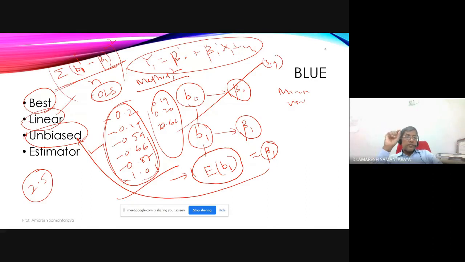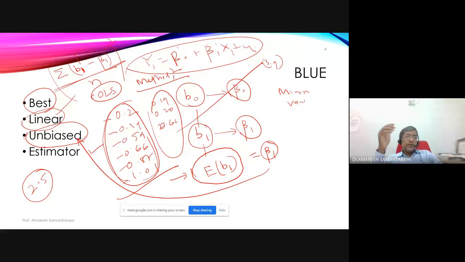So you understood the concept, I mean the meaning of all those things. Estimator and linear are simpler. Unbiased, you remember, suggests that on an average, sample estimates will be equal to the population parameter. And best suggests that the variance of that whole distribution is minimum if you apply OLS. See, minimum doesn't mean that it is precise. There may be other estimators. If you apply one, variance could be 3.9. You apply a third one, maybe 3.2, a fourth one, maybe 16.9. So variance can vary depending on which method you apply.